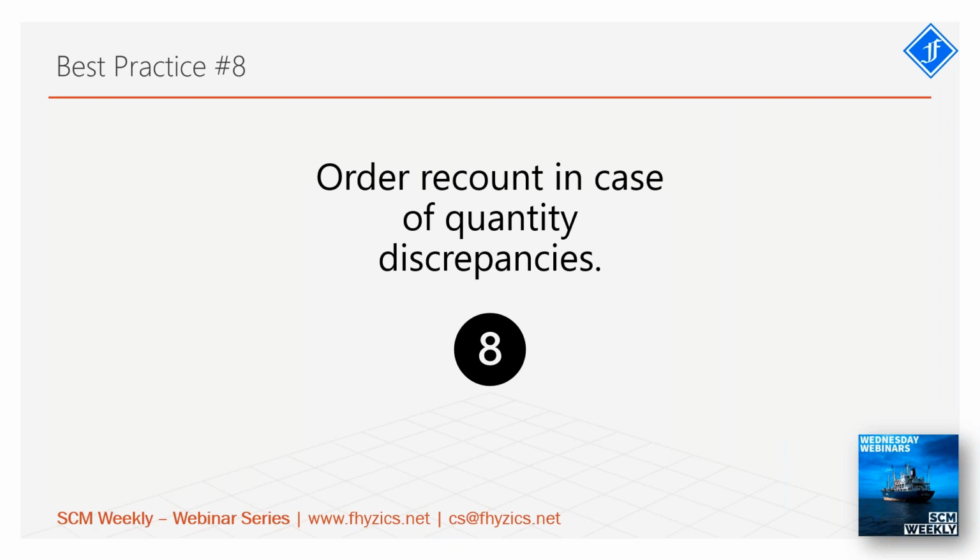Never ever accept the cycle counter's numbers immediately if there is a discrepancy. If he comes out with the correct number, no issues, because he doesn't know the correct number. In your logical inventory, you see 100 units, and if he is bringing 100 units, no issues. But if he is bringing 90, ask him to do the recounting once again. Even if he is confident, you ask him to do the recount.